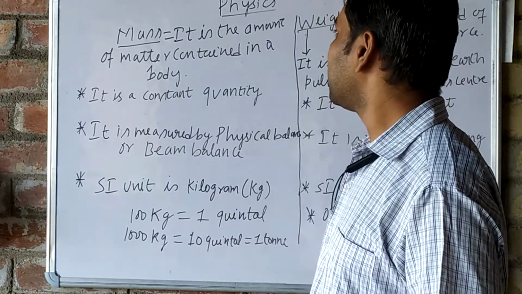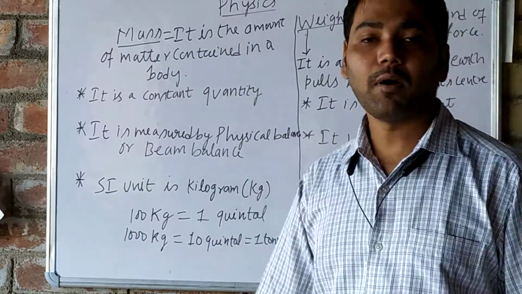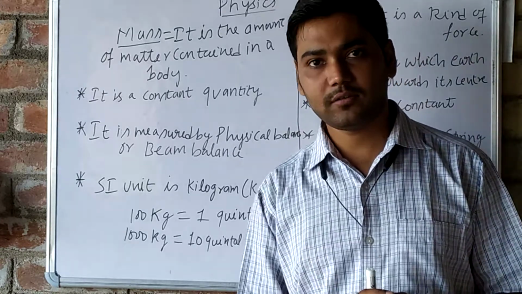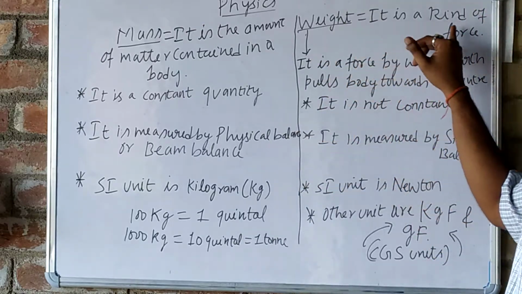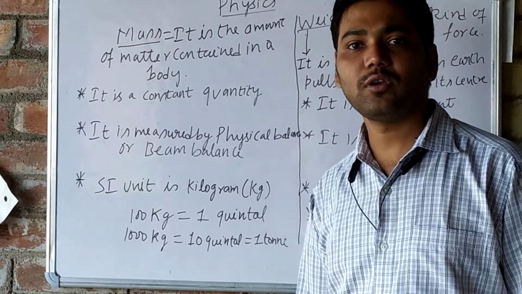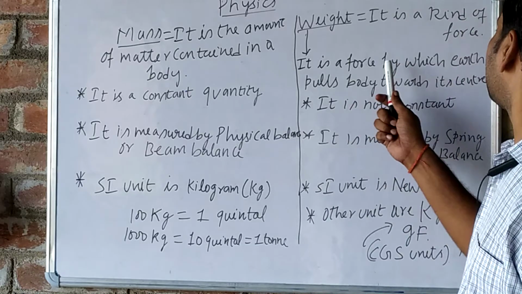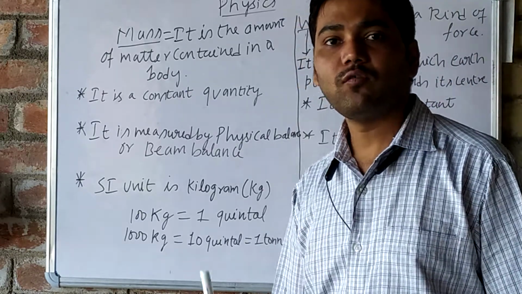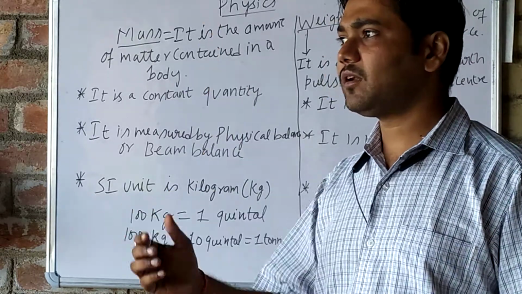What is mass? Mass is the amount of matter contained in a body. And what is weight? Weight is actually a kind of force that you have studied in class 6 also. So it is a force by which earth pulls a body towards its center.